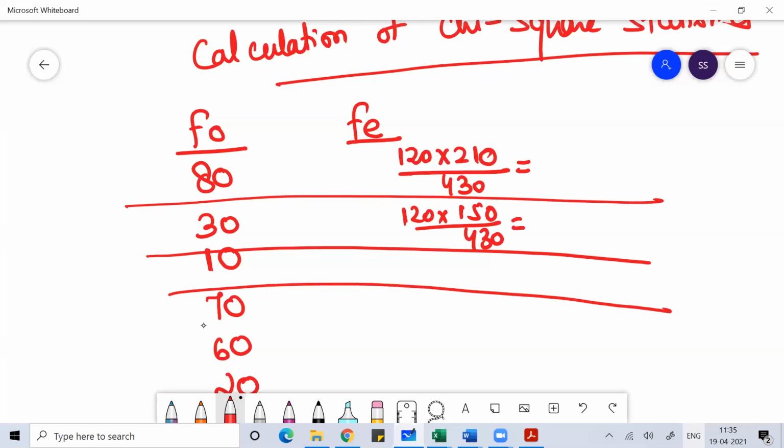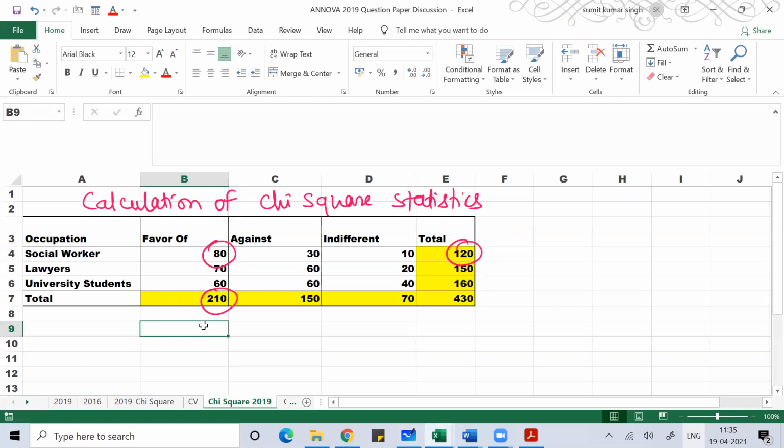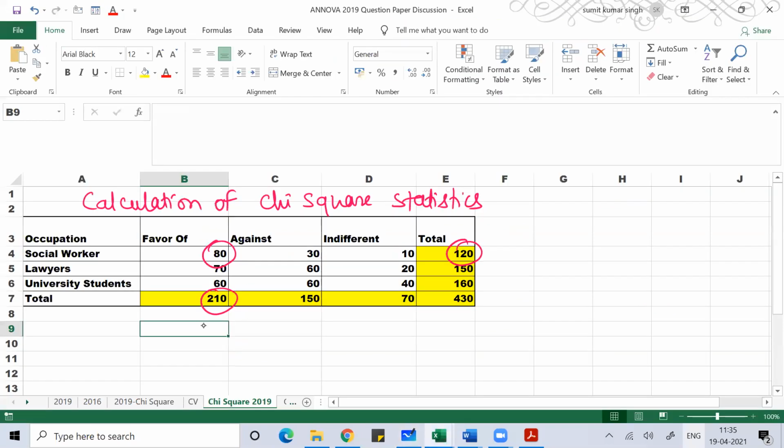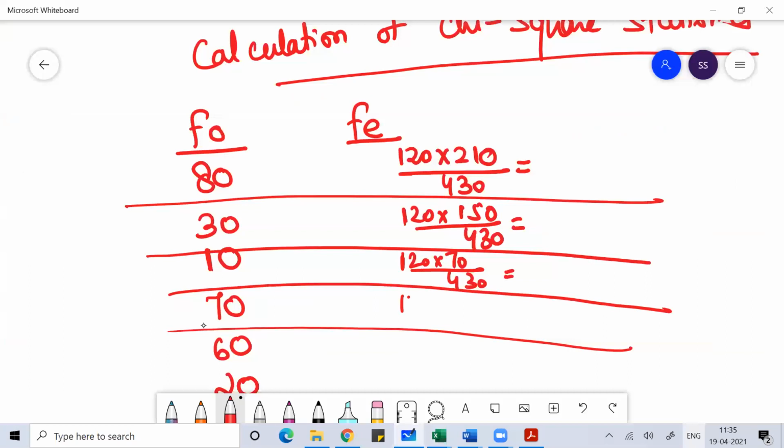Similarly, for 10, that is 120 into 70 divided by 430. Here, I hope you are understanding. For the next 70, that is 150 into 210 divided by 430.